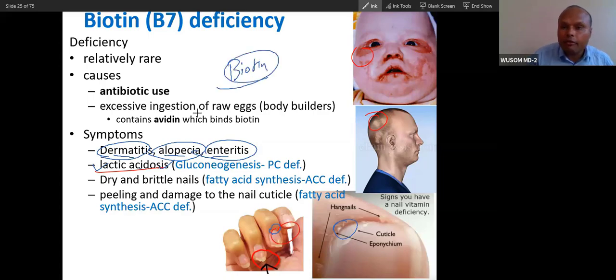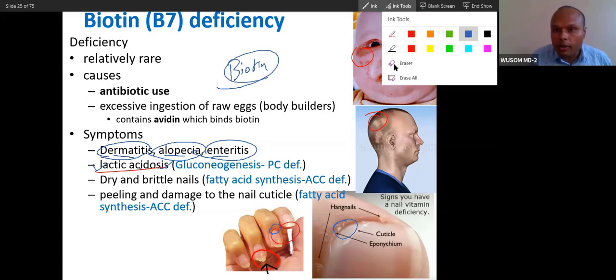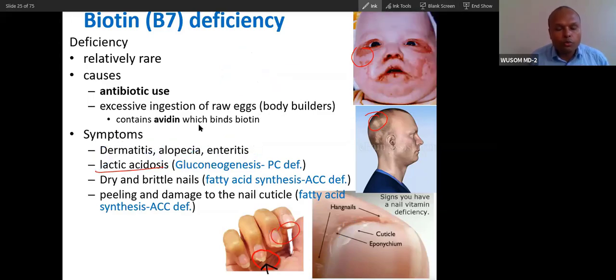Biotin deficiency does not happen that commonly, but it happens because of consumption of raw egg. Raw egg contains avidin. Avidin will bind this biotin, and this can cause deficiency. Other causes are antibiotic use, which can cause biotin deficiency because of malabsorption. So the most important thing is avidin, raw egg.